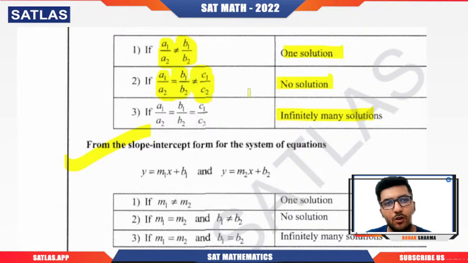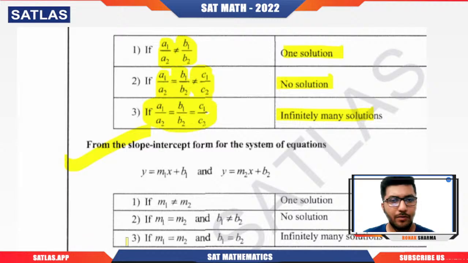And if you want the condition of infinitely many solutions, then this will be the condition where we have equality of all three ratios, that is a1 by a2 is equal to b1 by b2 is equal to c1 by c2. I hope you're getting the idea.